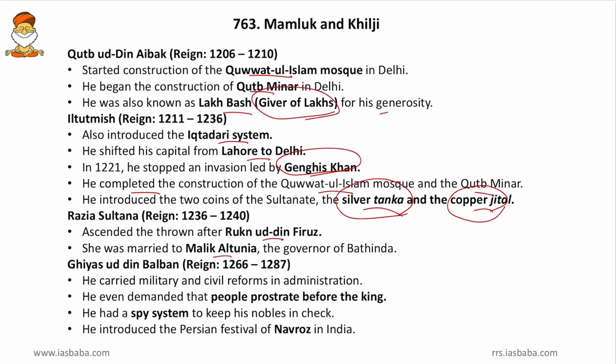Else she would have come up with good developmental activities in her kingdom. Then come to next, Ghiyasuddin Balban. He carried out military and civil reforms in administration. Then he even demanded that people prostrate before the king, that is Sajda and Paibos, bending before the king and kissing his feet. So all these were enforced in the kingdom to maintain his superiority. Then he had a spy system to keep his nobles in check. Yes, spy system was present even in Balban's rule. Then he introduced the Persian festival Nowruz in India. So this Nowruz goes to his credit.